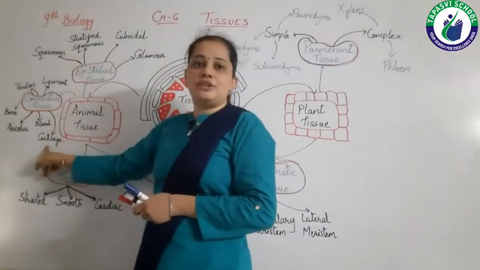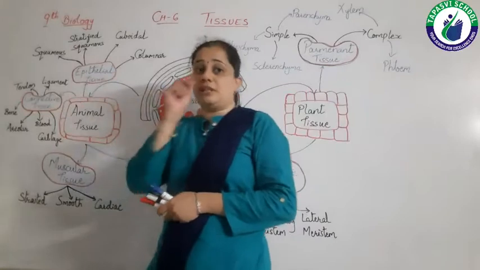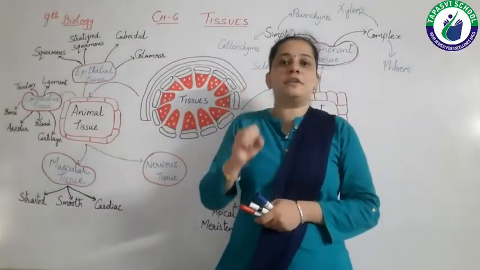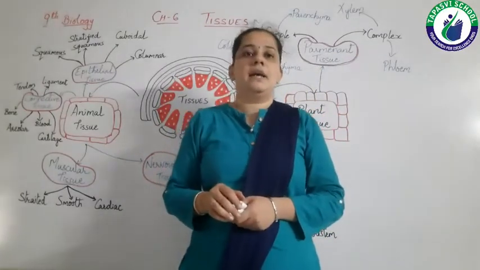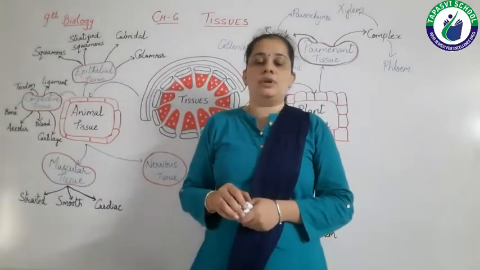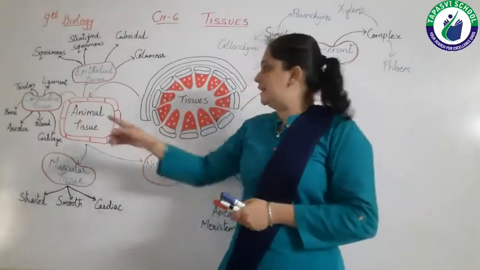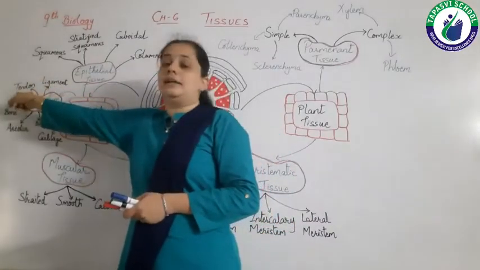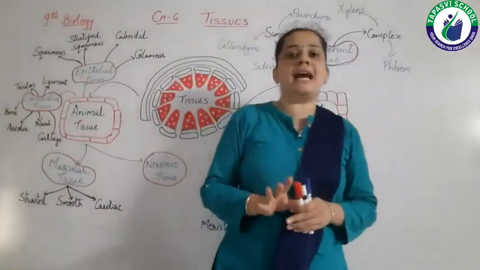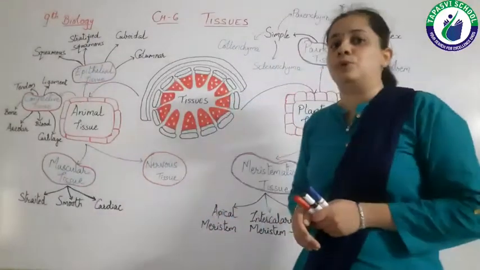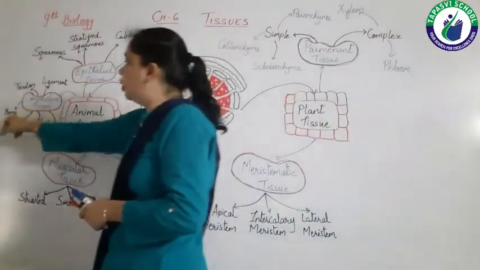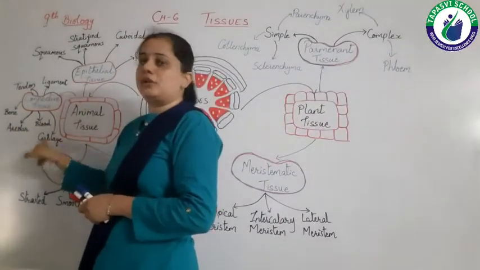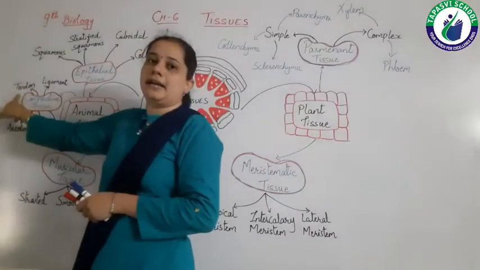Then cartilage, which is present in our nose and ears. It is softer than bones but harder than tissues. Then ligament and tendon. Let's see once again: bone, areolar connective tissue, blood, cartilage, ligament and tendon.